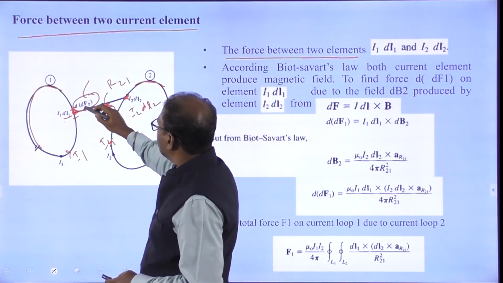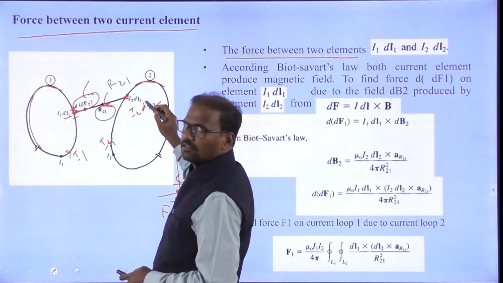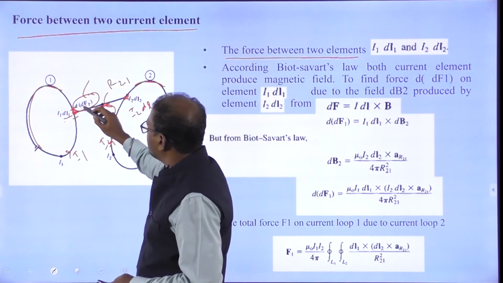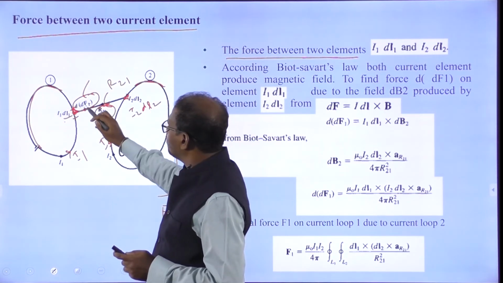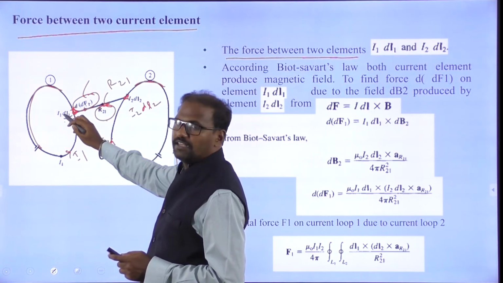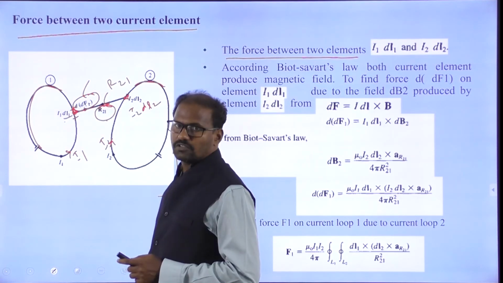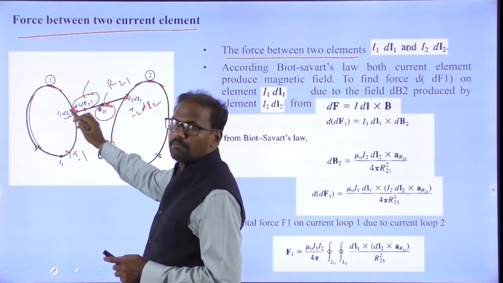Like that we can write the differential df2 because of the current element. Here I am giving df1. What is df1? Differential force. Differential force means, because of the magnetic field and I1 dl1, you will get the differential force. Force means we can take the current element along with the magnetic field.